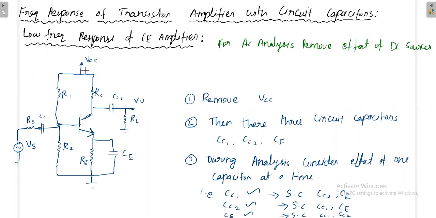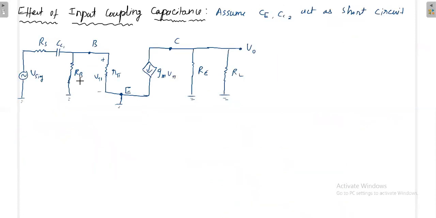Once this is removed, this will be connected to the ground. Then again, this R1 will be connected to the ground. R2 is already with the ground. Then R1 and R2 will come in parallel, which we can write as a single resistor RB. The remaining portion is the signal source resistance and the coupling capacitance. And this is the pi model.